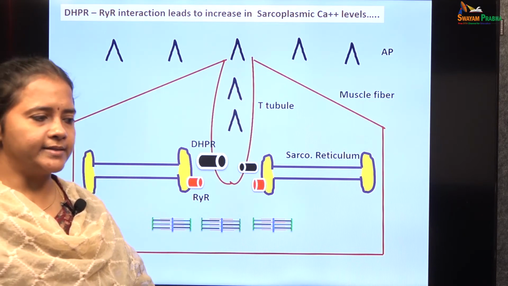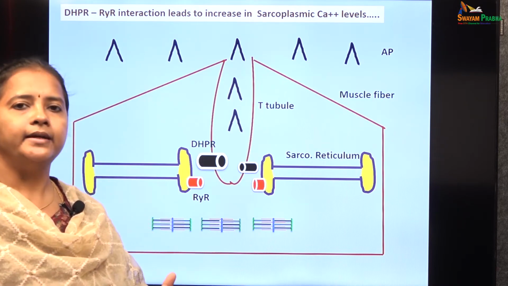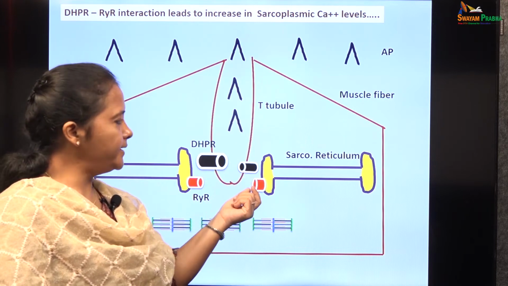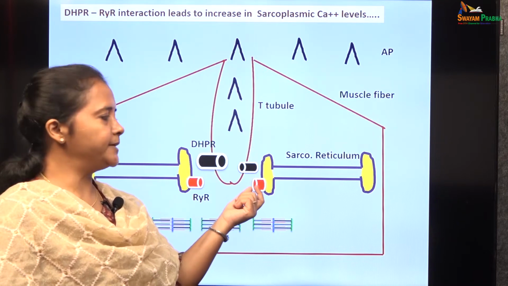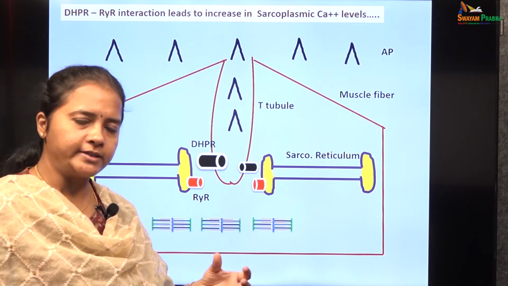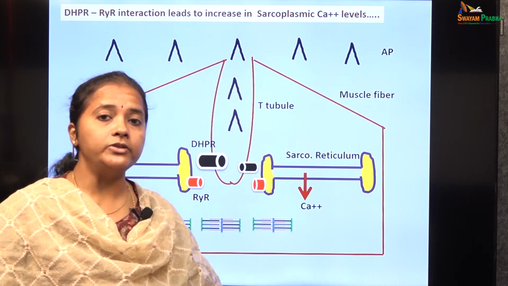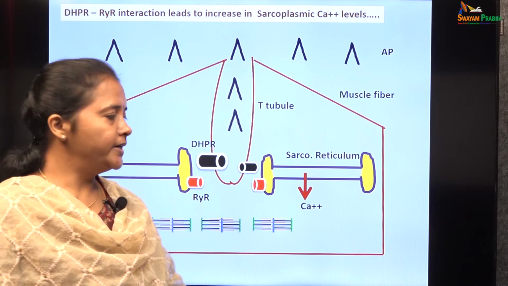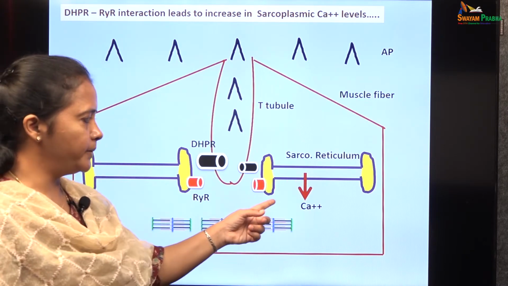This ryanodine receptor has got the name because it is inhibited by the plant alkaloid called ryanodine. The interaction between the dihydropyridine receptor and the ryanodine receptor leads to conformational changes, causing protein-protein interaction, which leads to the release of calcium ions, because the sarcoplasmic reticulum has enormous stores of calcium ions within itself. So, arrival of the action potential leads to the release of calcium ions from the sarcoplasmic reticulum